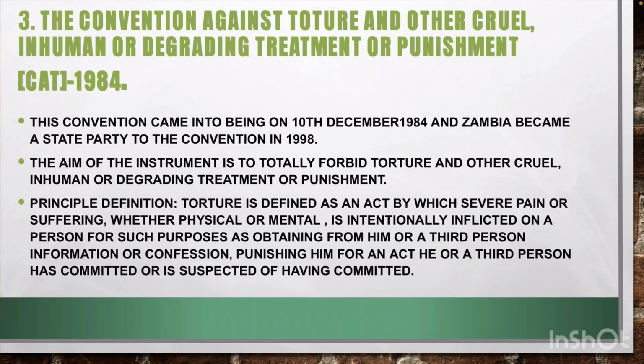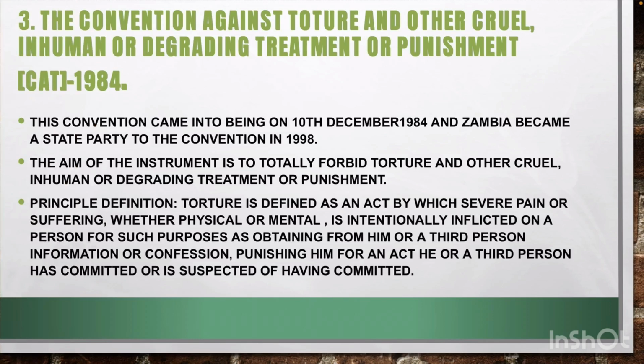The aim of the CAT is to totally forbid torture and other cruel, inhuman or degrading treatment or punishment. That's why when we were doing the Zambian Bill of Rights, we said it largely reflects the provisions contained in the International Human Rights Instruments.